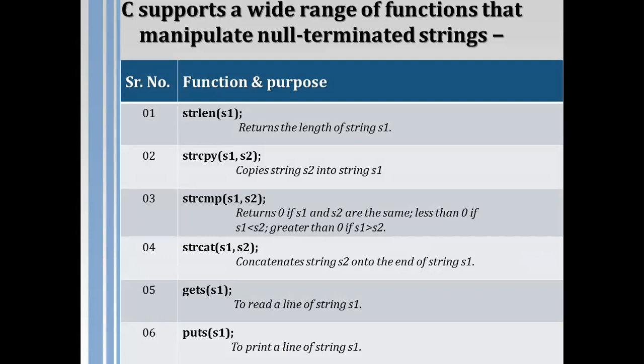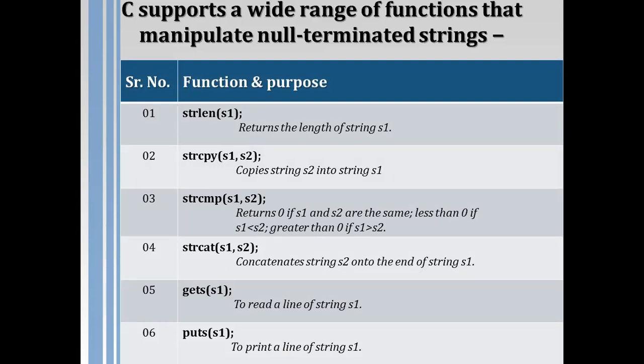Here, in strlen(s1), s1 is the name of the character array which holds the character string. So this will calculate the length of the string s1.